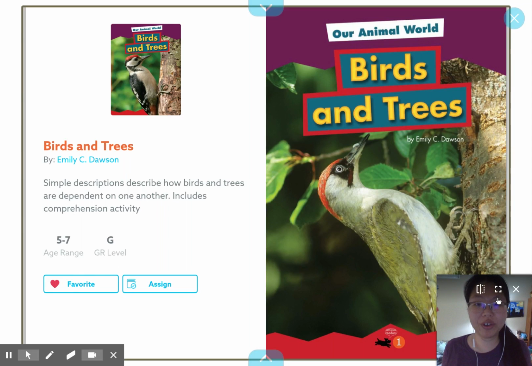Did you enjoy the story? Now, we are going to look for the main topic of our book, Birds and Trees. Before we even start reading the book, we can find a hint about the topic by looking at the title. The title of our story is Birds and Trees. So our book will probably be about birds and trees. But we are not sure yet. So we're going to look and make sure that this is our main topic.